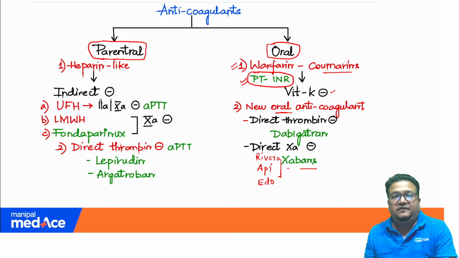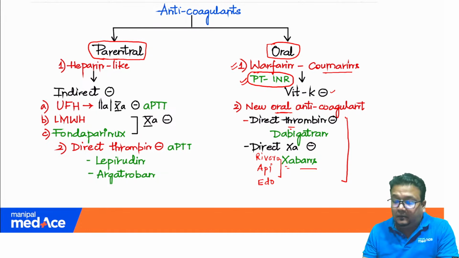All of them end with xa, and xa means direct 10A inhibitor. As you can see, no monitoring is mentioned in front of their names, so they do not require monitoring. You can also remember dabigatran has bi. Bi means 2, and that is why it is a thrombin inhibitor. Thrombin, remember, is factor 2. So that is another way of remembering dabigatran, but no monitoring is required, clearly mentioned in the notes.